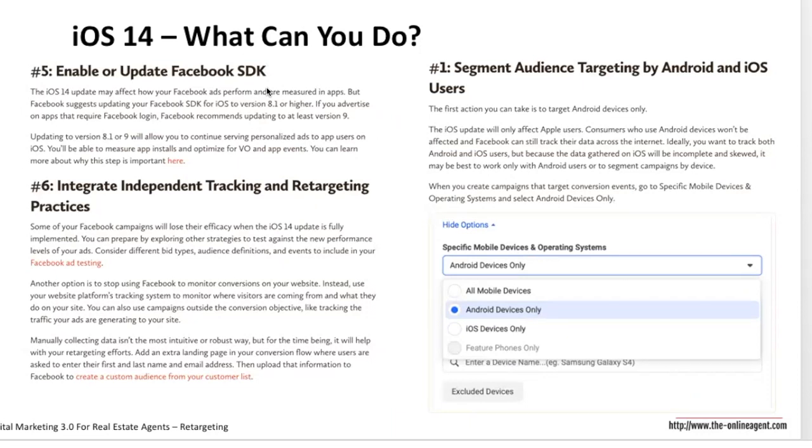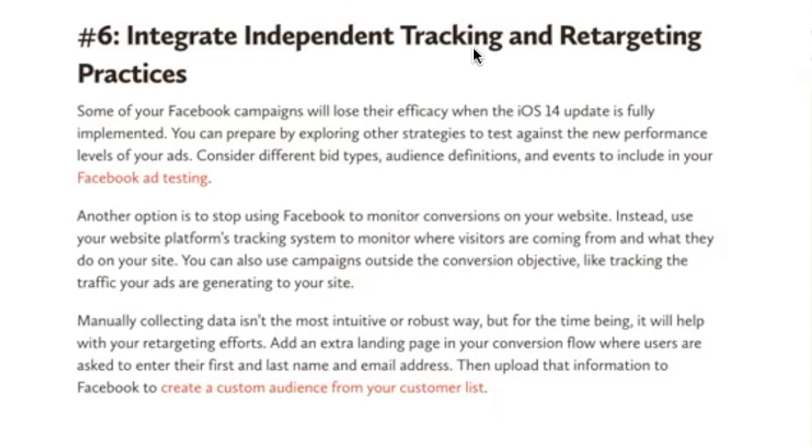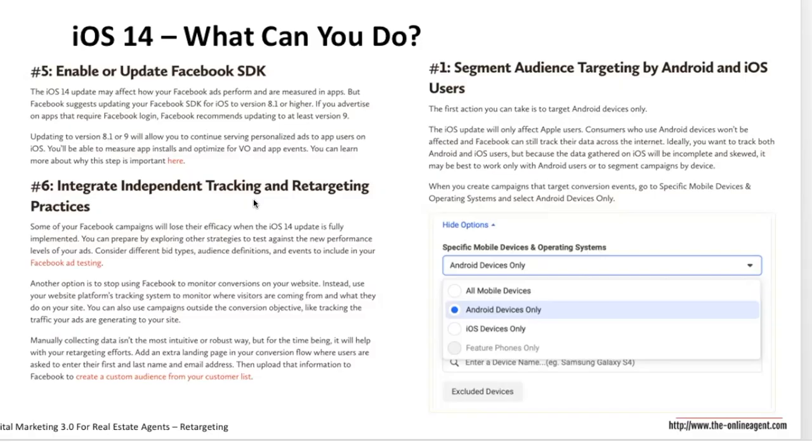Next thing is you can integrate independent tracking and retargeting on your website. It's the Facebook pixel, and on the web, Apple can't block it. You can, on your website, install the Facebook pixel. I've told you how to do it. You can also install Google Analytics so that Google also can measure the results on your website. It's not perfect, but it's better than nothing and pretty much the best we can do.